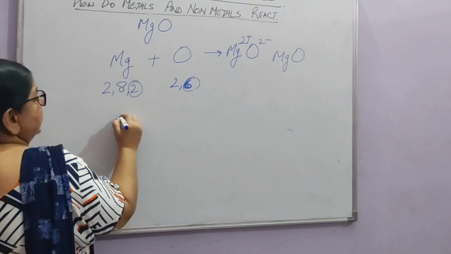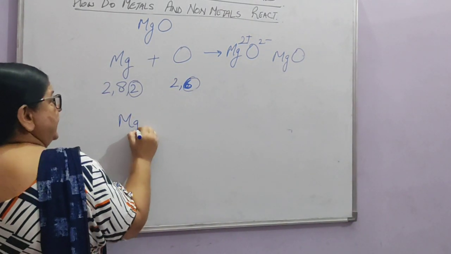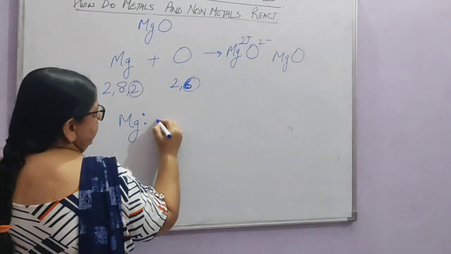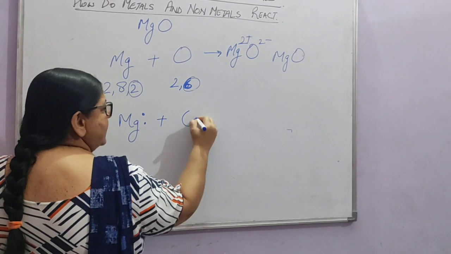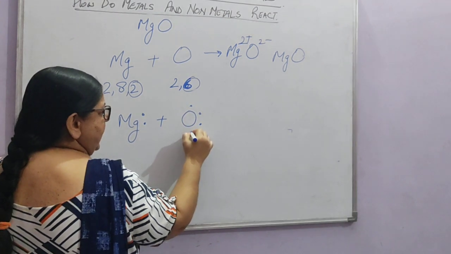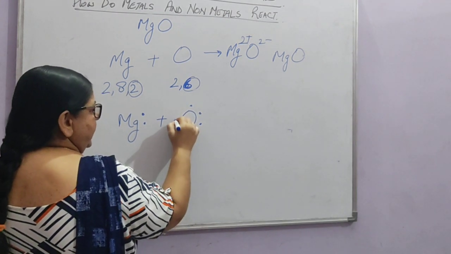We can show the transfer of electrons here. Magnesium has got 2 electrons in the outermost orbit. It will react with oxygen having 6 electrons in the outermost orbit. Right?